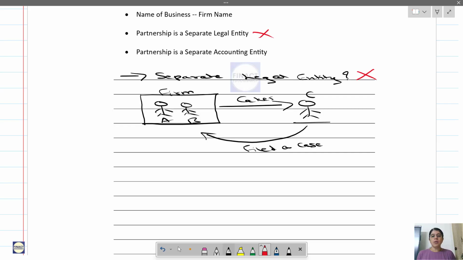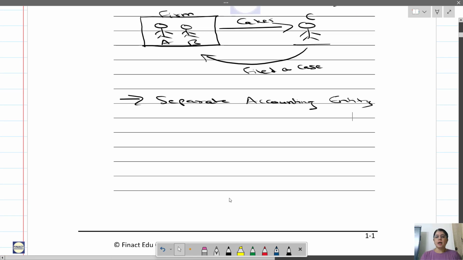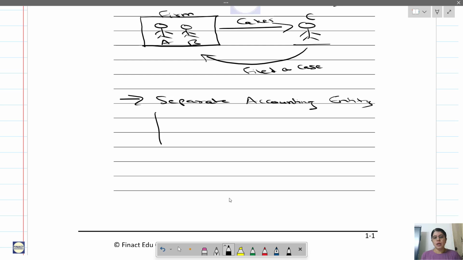Now, is it a separate accounting entity? Let us understand this. So is the partnership firm a separate accounting entity? Let us say this is the partnership firm and these are the partners. This is a firm, these are the partners.